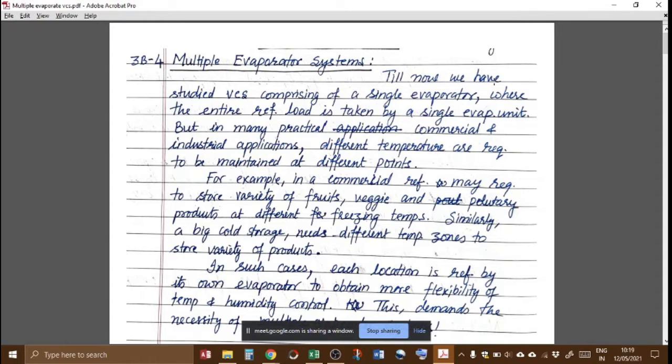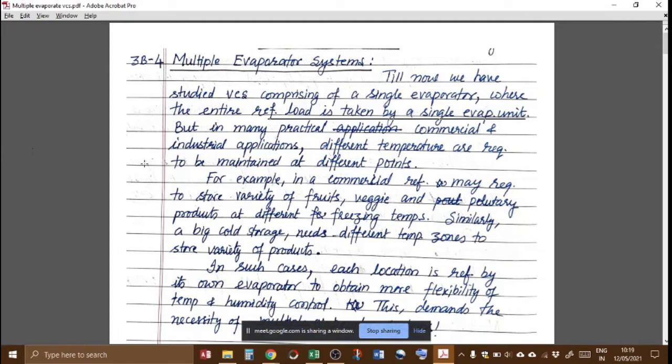Now, what is the reason behind it? Just let me read out the passage. Now, we know that in a single evaporator system the entire refrigeration load is taken by a single evaporator unit. Single evaporator system में क्या होता है कि सिंगल जो evaporator coil है वही सारा जो लोड है उसी के ऊपर आता है, रेफ्रिजरेशन जो लोड है जिसको हम कहते हैं रेफ्रिजरेंट लोड.